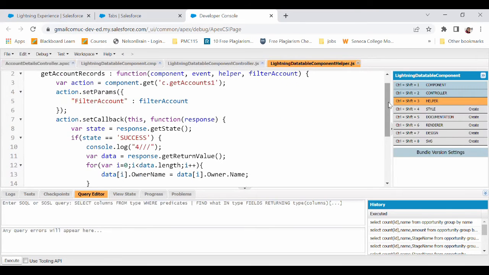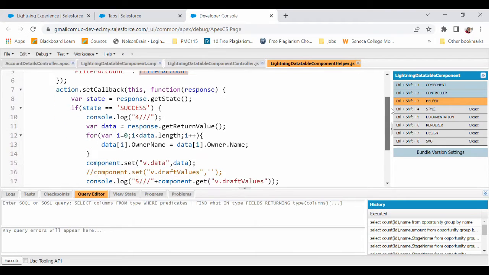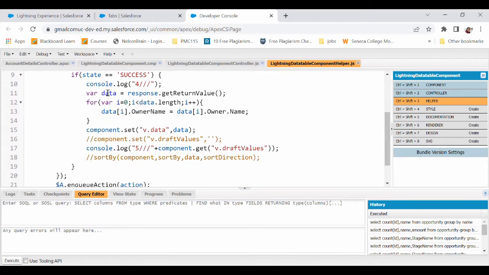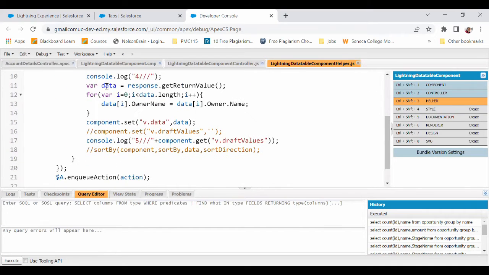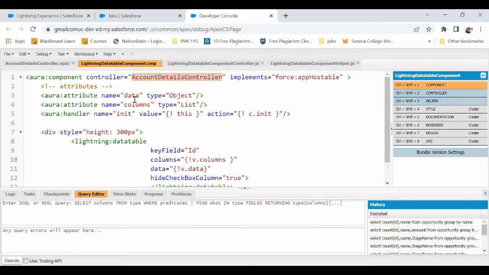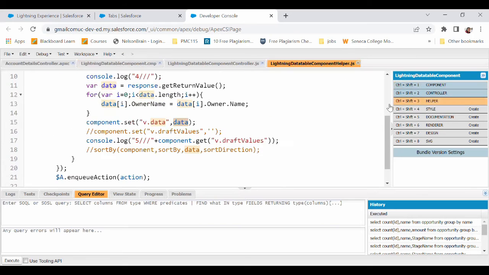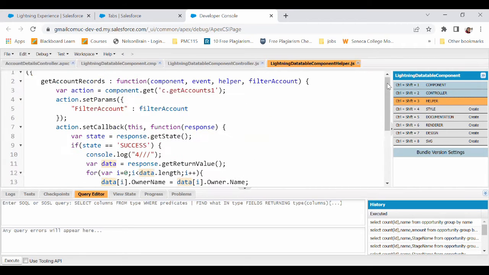Now here we are passing filter account. If there is some value, it will get passed. If not, it will go blank. What are we doing here? We are getting the response from this method getAccounts1, and the response that we get, we are passing it in data. For now, just ignore this part. And then we are setting the data to v.data. Now v.data is an attribute that we created here. And yeah, you can ignore this also for now.